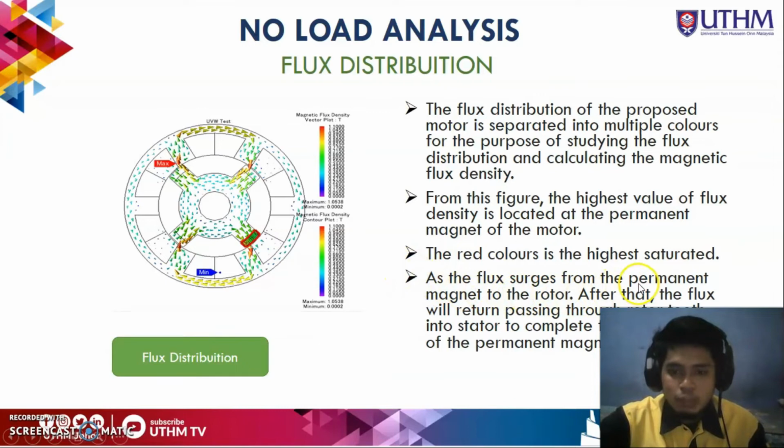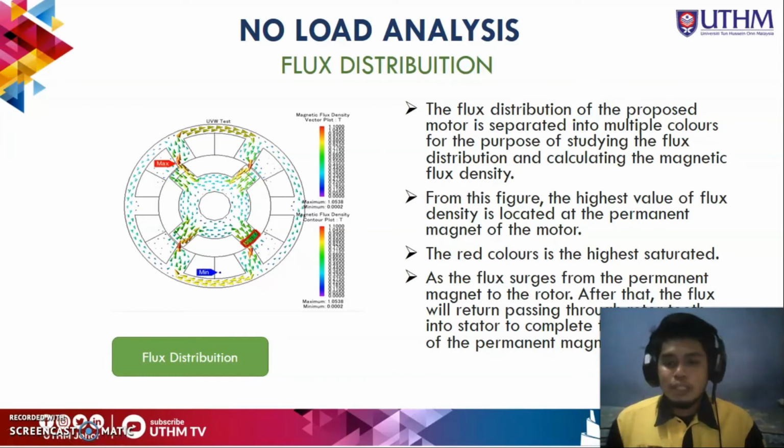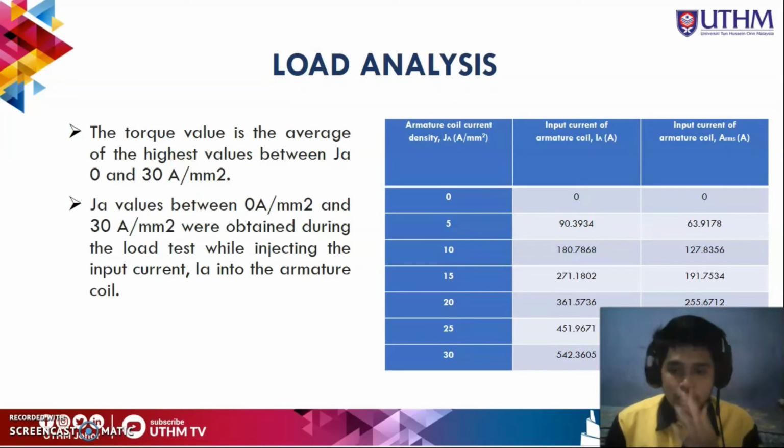The flux surges from the permanent magnet to the rotor, after that the flux returns passing through the rotor into the stator to complete the flux cycle of the permanent magnet. So the characteristic is almost the same as the flux line. I will proceed with the load analysis. There is a calculation as I stated in my report.